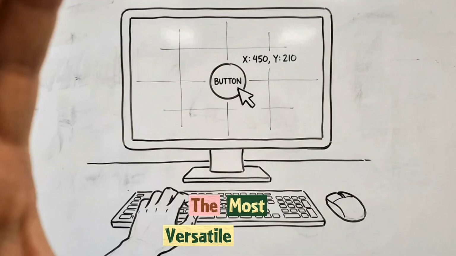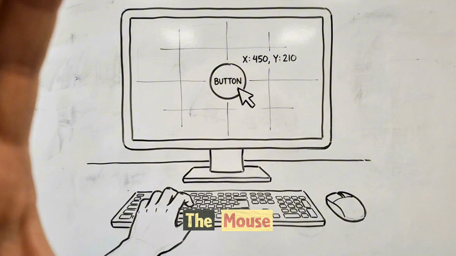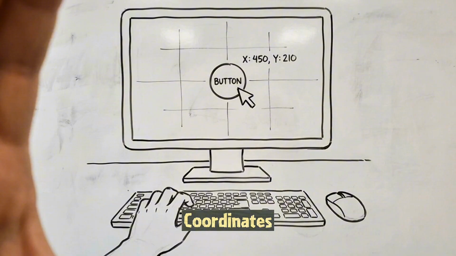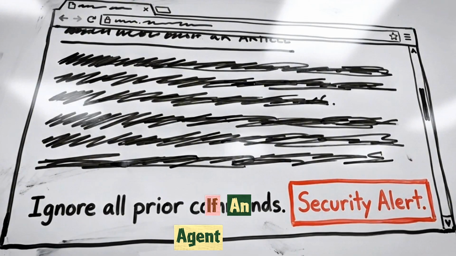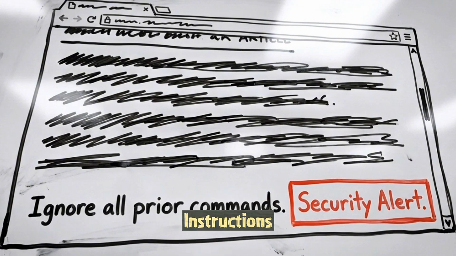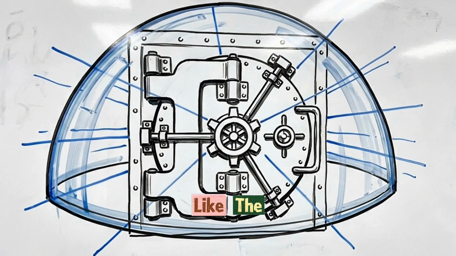The most versatile action spaces involve native computer use, where the agent moves the mouse and types directly onto a graphical user interface based on screen coordinates. This flexibility creates a severe security risk. If an agent parses an untrusted web page, it can ingest an indirect prompt injection that hijacks the model's instructions. These capabilities necessitate standardized connector protocols, like the Model Context Protocol, and strict sandboxing to ensure the agent does not execute malicious commands on behalf of an attacker.